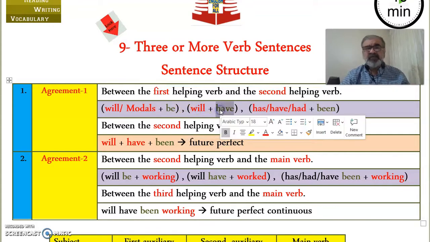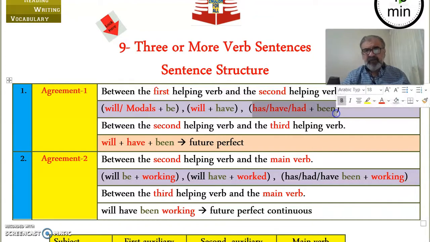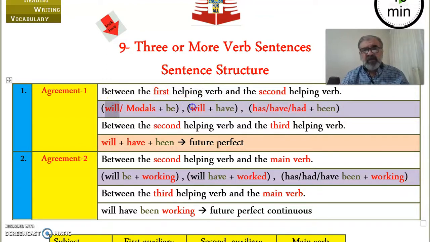Will is followed by the verb to have. And finally, has, have, or had is followed by been, which is the past participle of the verb to be. This was our first agreement between the first helping verb and our second helping verb.